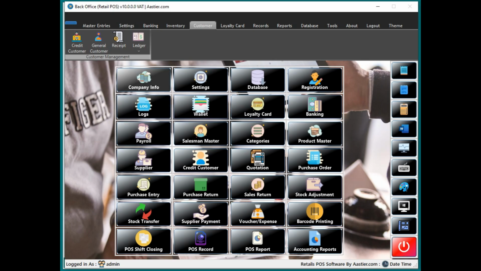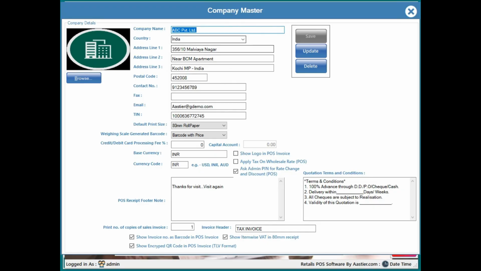Here in this window you can manage your company informations. This is your shop details and address and postal code, contact number, email address, everything, whatever all the details you are providing over here, that will be displayed in this customer printout and all. So make sure that all the information you have entered properly.